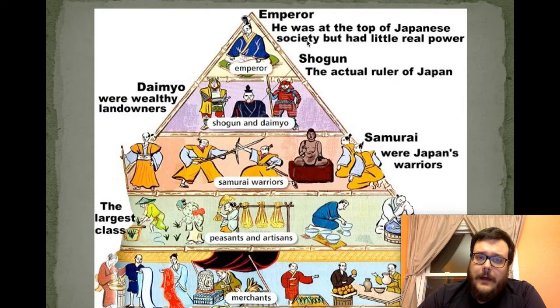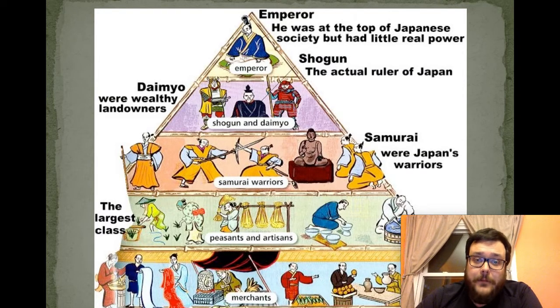So on the second stage here, we have the people that were actually in charge. We have the daimyo and the shogun. And the daimyo, those were those wealthy landowners. Those were those nobles, the courtiers that got to aid the emperor or give him advice on all of the things he did. They owned those chunks of land where everyone else had to work.